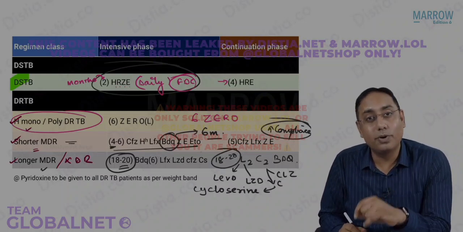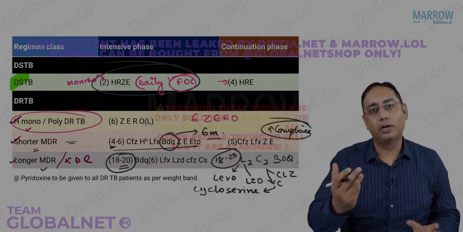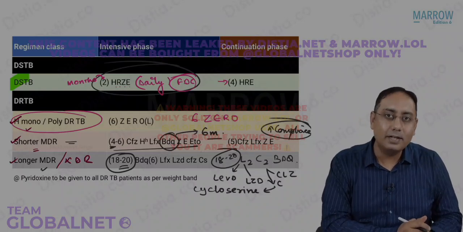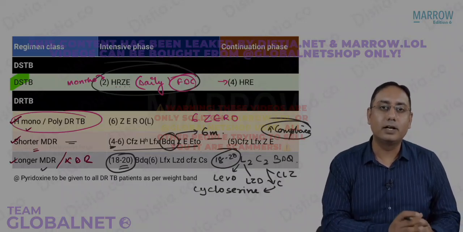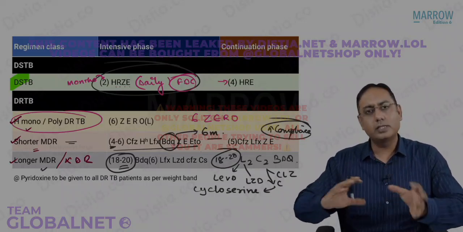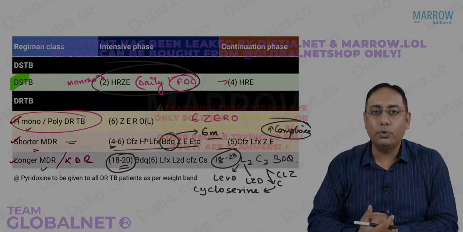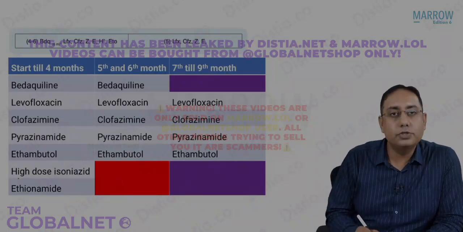So this is also oral. The wonderful thing is that even XDR treatment we can do with oral drugs. The MDR treatment we can do with oral drugs. The drug sensitive TB we can manage with oral drugs. There is no role of injectables right now under the program. All the states and districts are transitioning towards the new oral drug regimens. So this is what I was trying to tell you in the CHOBZE regime.